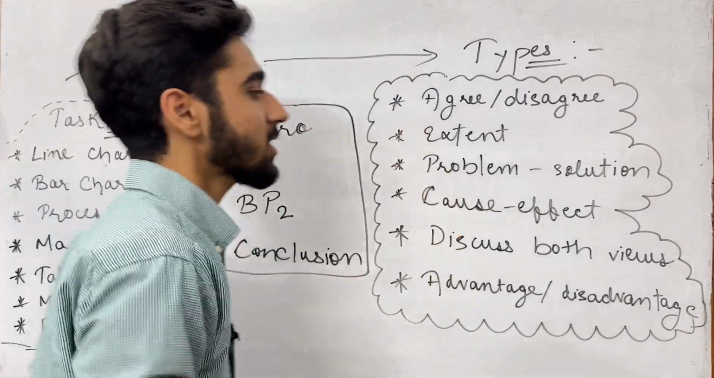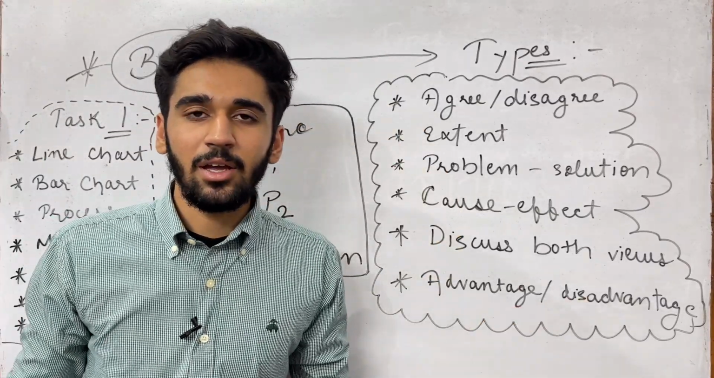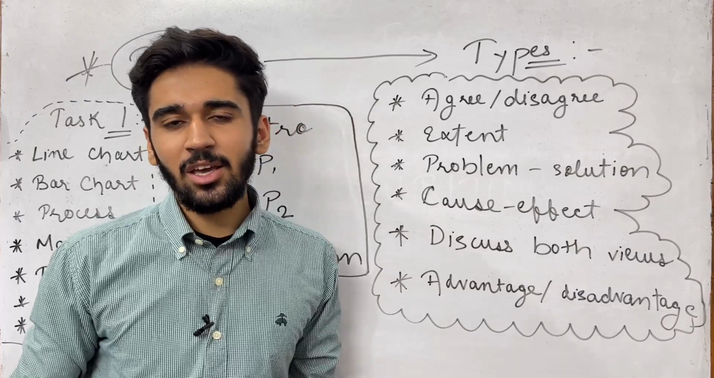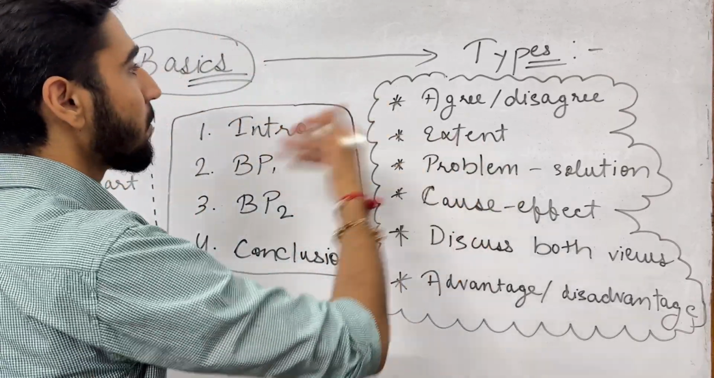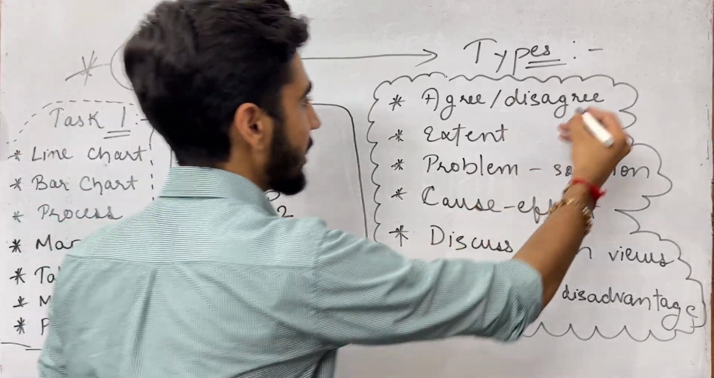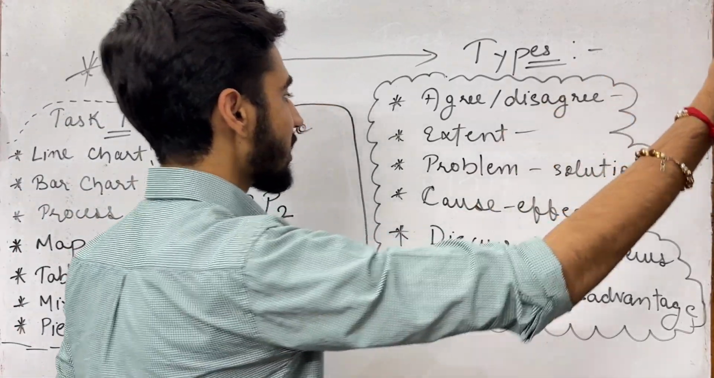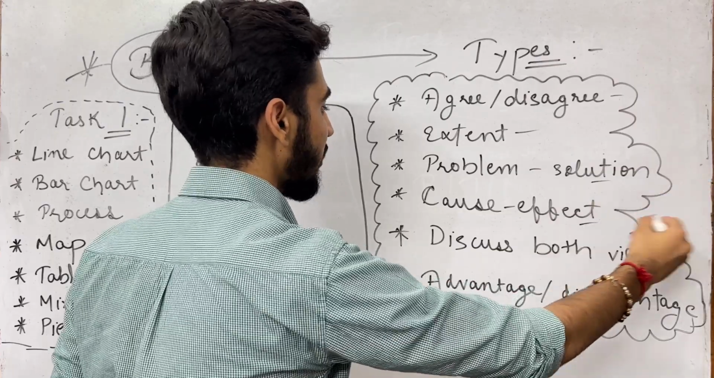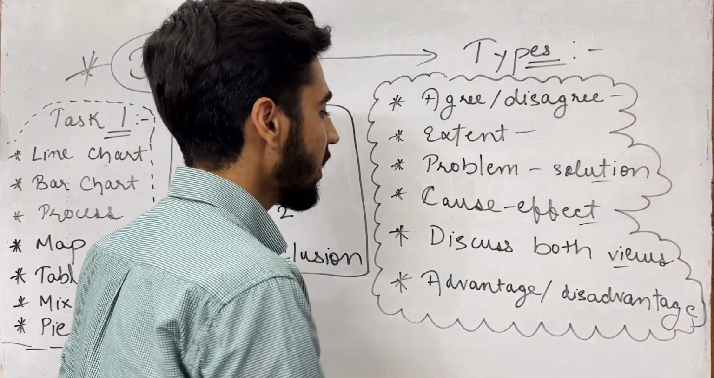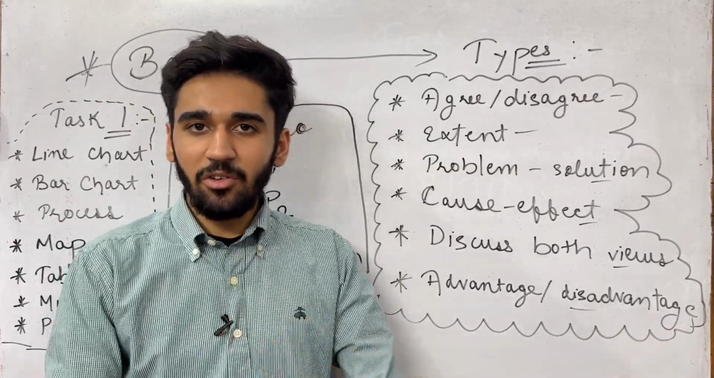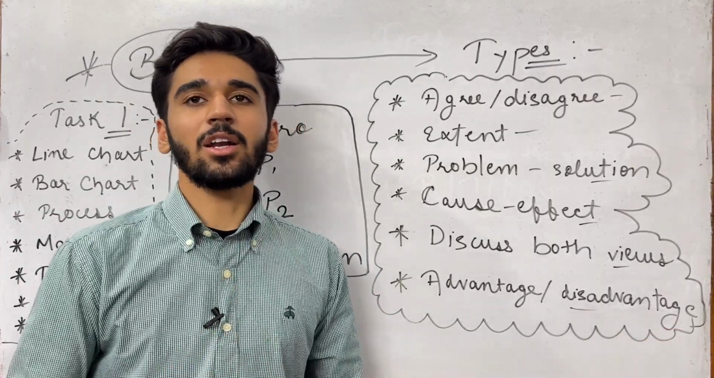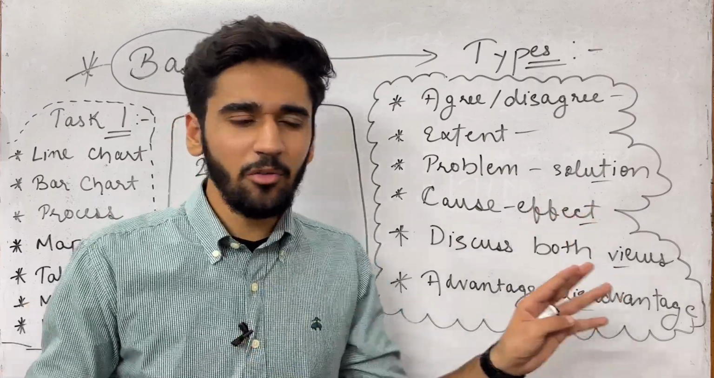Like, first of all, just learn all the types, that in which type of essay or in which type of task 1, what you have to write. For example, there are different types of essays. Agree, disagree. To what extent do you agree, disagree? Problem, solution, cause, effect, discuss both views and give your opinion. Then advantage, disadvantage. Do the advantages outweigh? Disadvantages outweigh? After that, double question essays. There are different kinds of essays.